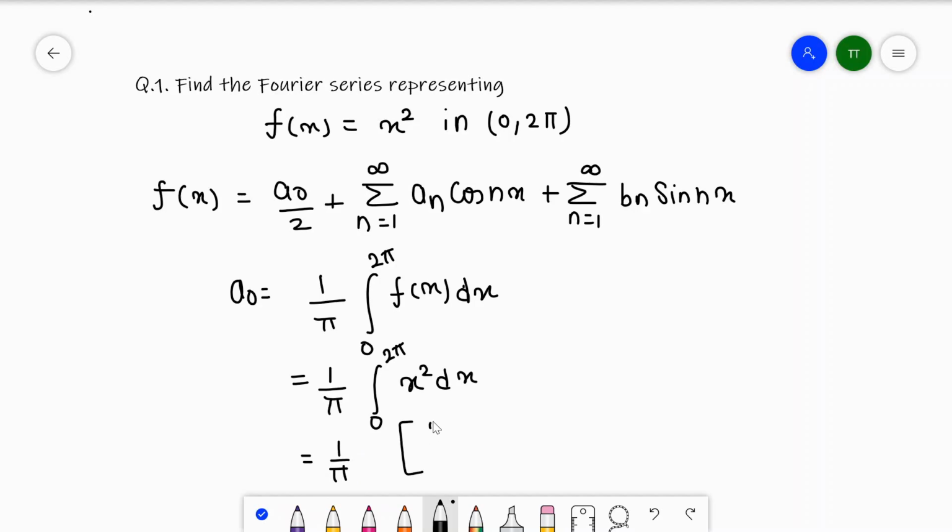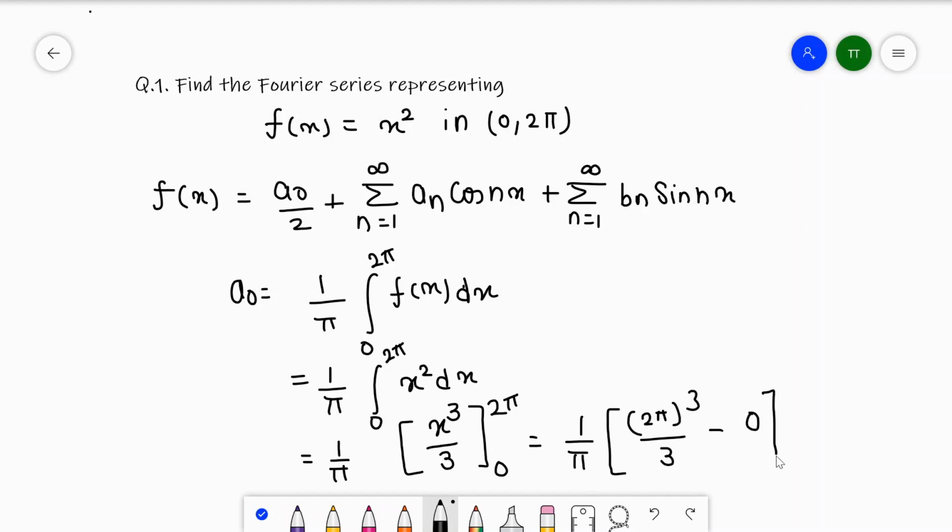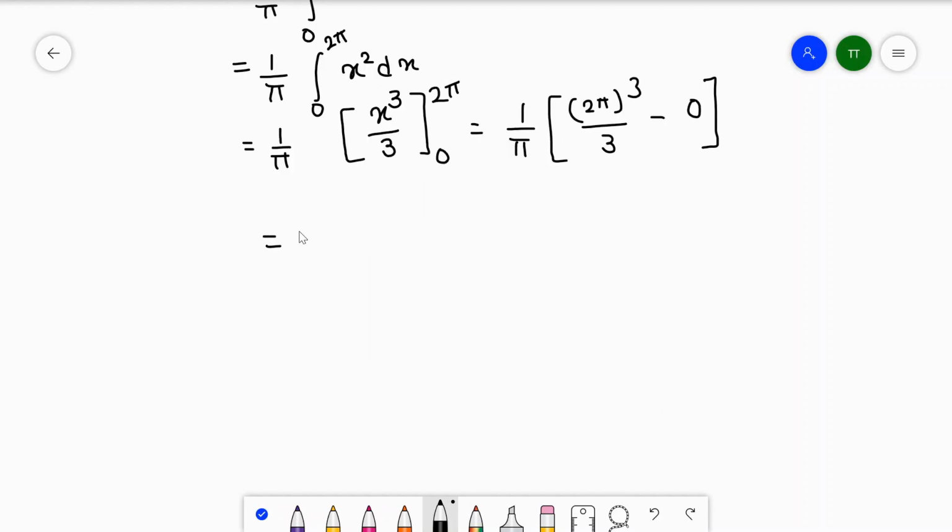Yes, the integration of x square is equal to x cube divided by 3, and the integration limit is 0 to 2 pi. First of all we have to solve the upper limit. So this is equal to 2 pi cube divided by 3 minus 0 divided by 3, or you can write 0. And this is again 1 upon pi, 2 pi cube means 8 pi cube divided by 3, and the value of a0 will be 8 pi square by 3.